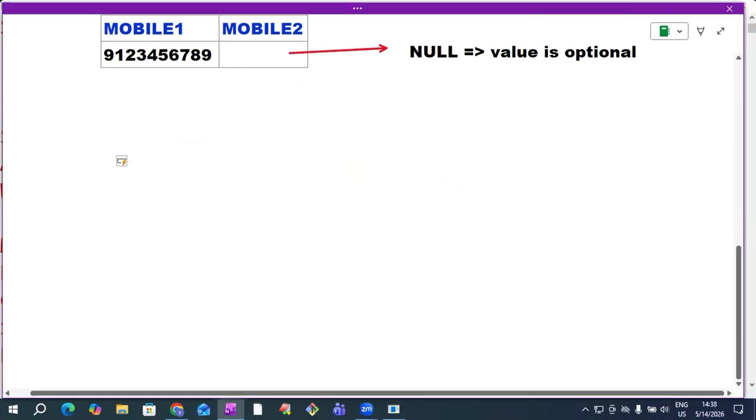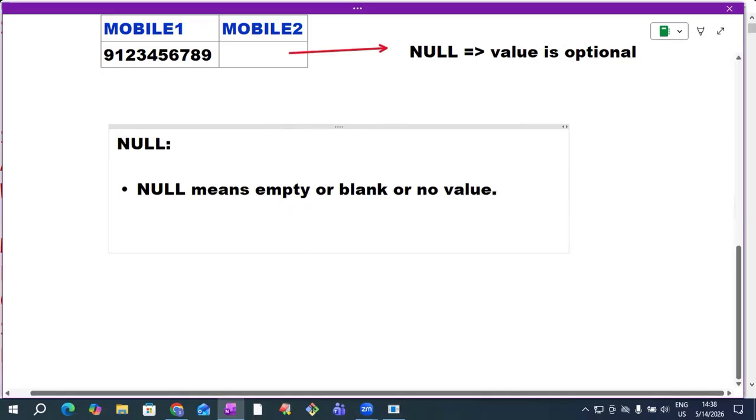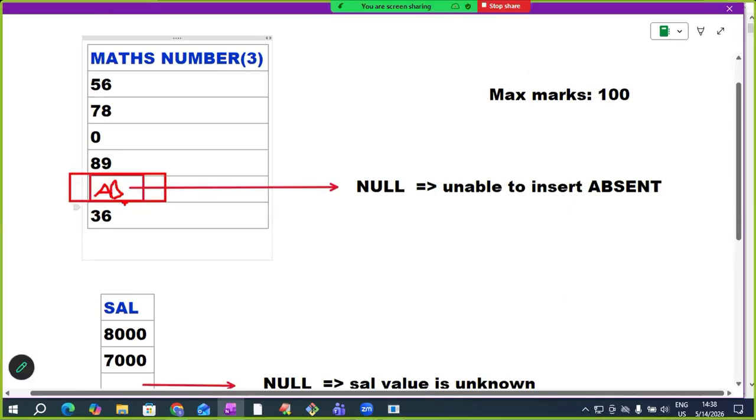So what is null? I'm writing here. First point, null means empty or blank or no value. When we are unable to insert the value, we insert null. I'm unable to insert absent here. The student was absent, I know, but I'm unable to insert absent. That is why I'm inserting null.